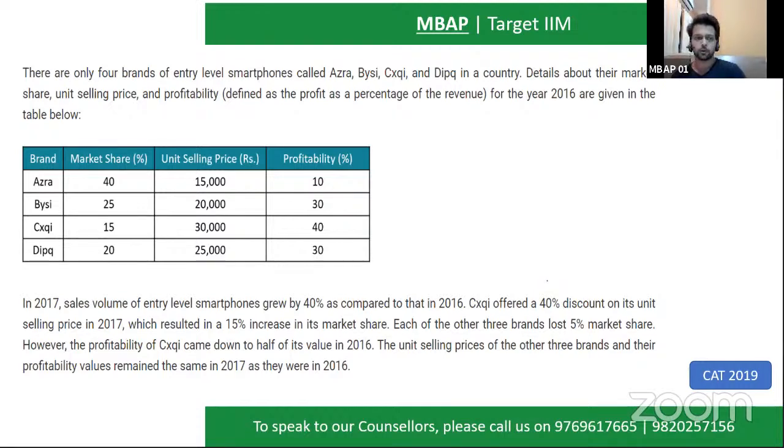Similarly, the same data has been given to you for 2017, but there are some changes. In 2017, the sales value of the entry-level smartphone grew up by 40%. So the overall sales volume has been increased from 100 to 140. C offered a 40% discount on its unit selling price, which resulted in 15% increase in the market share. Each of the other 3 brands lost 5% market share. However, the profitability of C came down to half of what it was in 2016. The unit selling price of the other 3 brands and their profitability remained the same as that was in 2016.